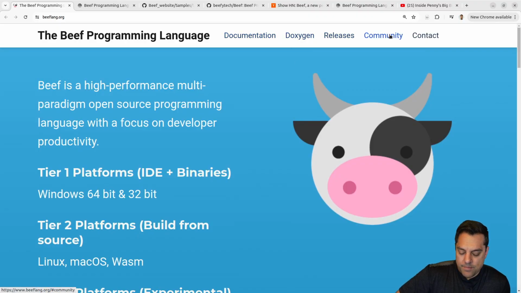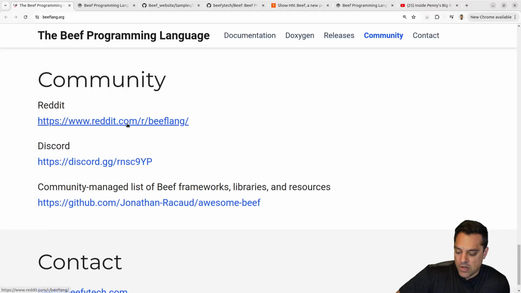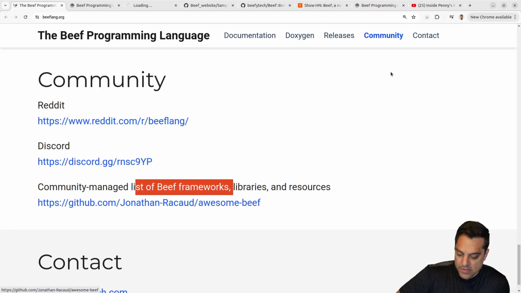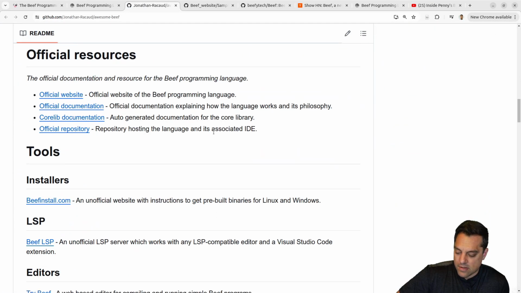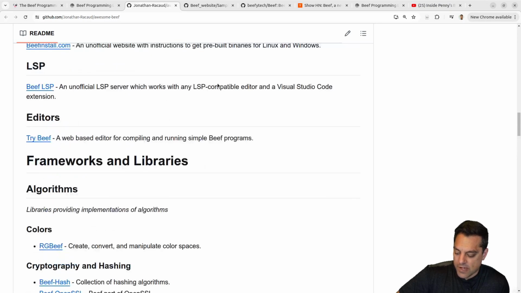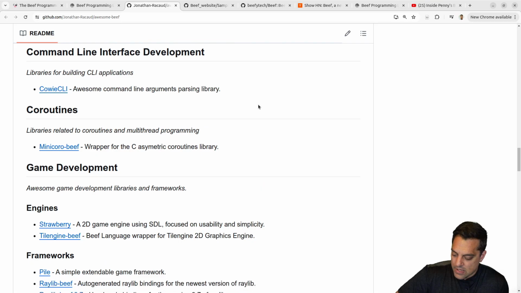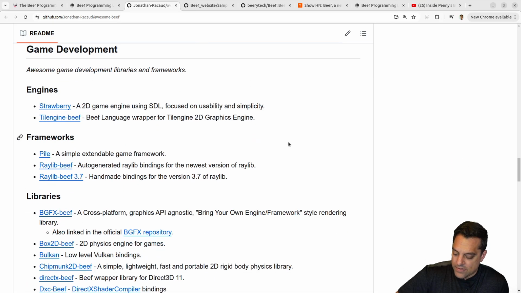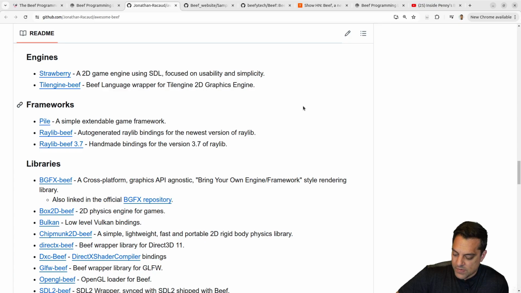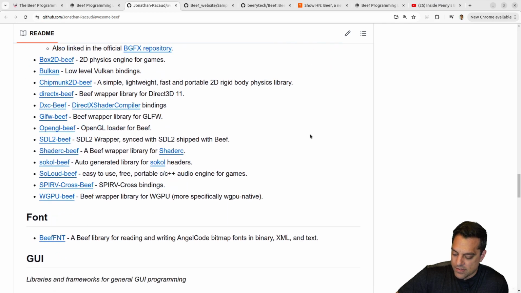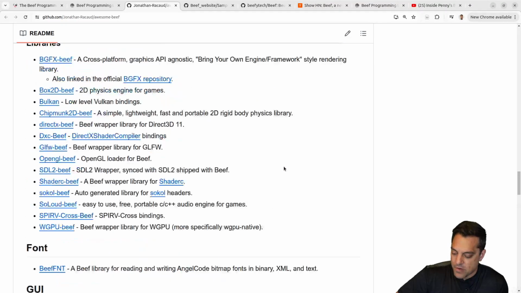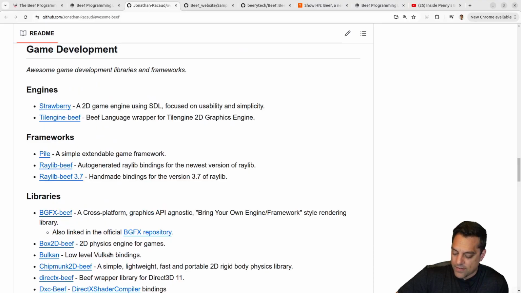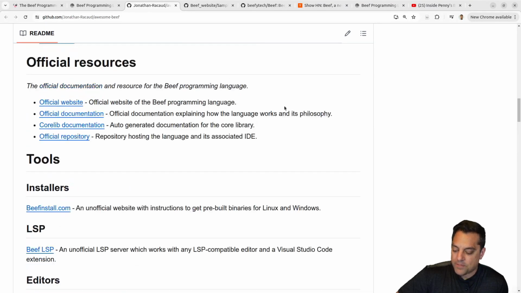So let's check out a few things here. How active is the community? Okay, we got a Reddit page here, Discord, and a community managed list of frameworks, libraries, and resources. Cool. Let's check that out here. Okay, nice. Yeah, we just got the full list here. So I'm sure folks can add pull requests and add stuff here. Okay, yeah, we got the game dev stuff. Some different engines, lots of libraries. Okay, very cool. You got your standards here like ImGui and so on for game dev, some graphics engines, Vulkan bindings, and so on. Yeah, pretty cool here.